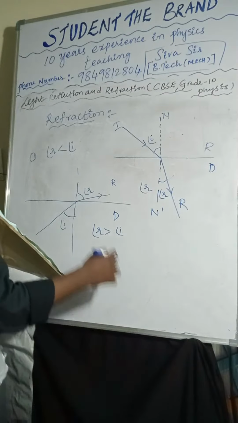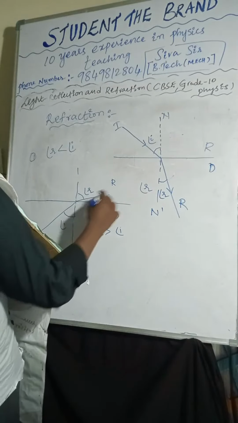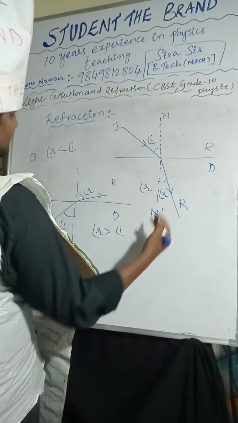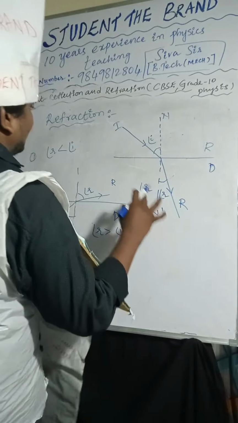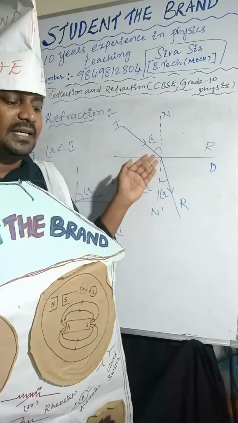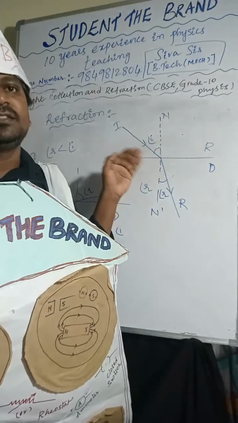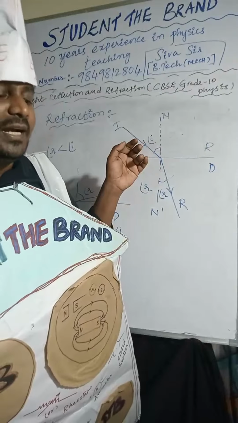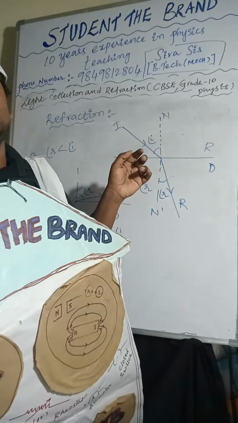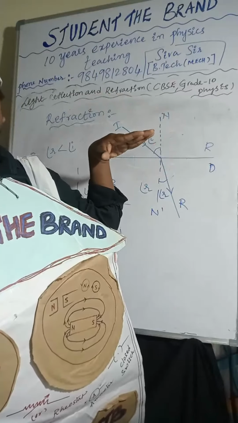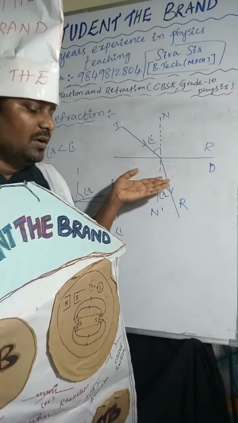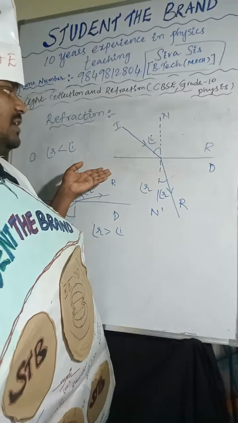So now if the light ray is passing from denser to rarer, it moves away from the normal line. If the light ray is passing from rarer to denser, it bends towards the normal line. So the path of the light changes at the interference of the two media, and that is called refraction. Refraction of light is nothing but the change in the path of light at the interference of the two media.